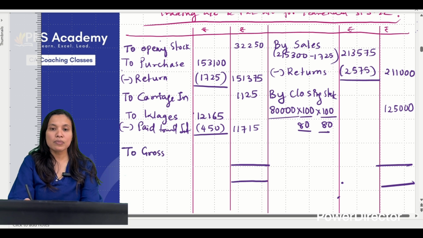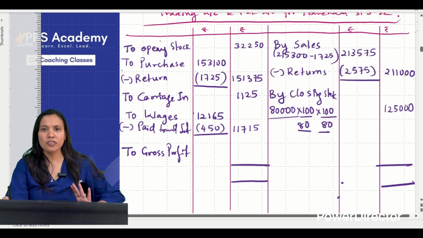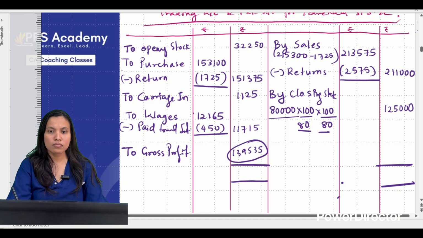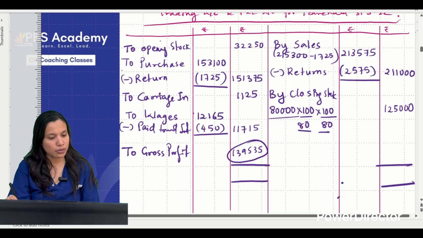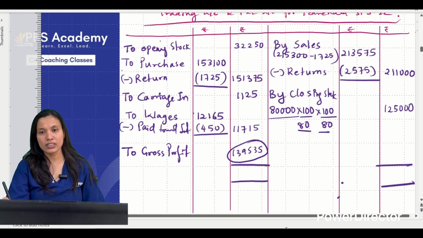In the previous problem, there was rectification, but only two rectifications. Here you have 4-5 rectification entries, and how to adjust all this and take it down. Only trading account का adjustment है, बाकी rest is not very much. So I think you are getting it as 1,39,535. Check करो. 1,39,535 is the gross profit.